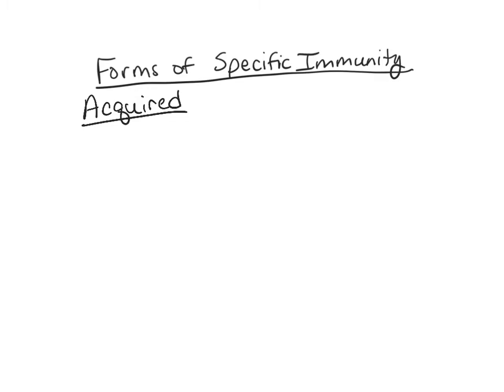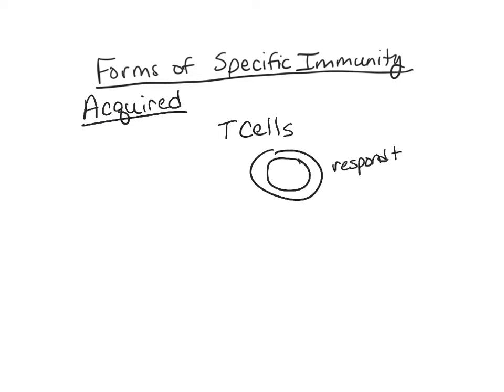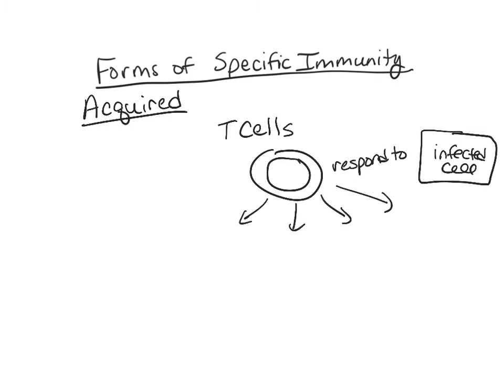So with cell-mediated immunity, the T cells, so this is a T cell, it has to respond to an infected cell. And once it responds to that infected cell, the T cell will start to divide. And when it divides, those daughter cells will start to differentiate.